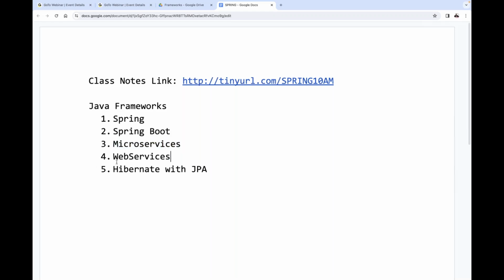Okay, fine. So web services might be the last topic, or whenever the time is available, there we are going to understand web services. It will also take less time, not too much time here. Why? Because in web services, two types of services are available. One is SOAP services, another one is RESTful services.